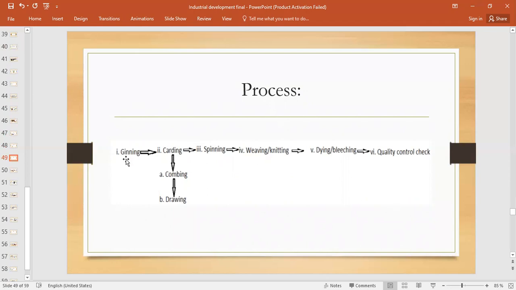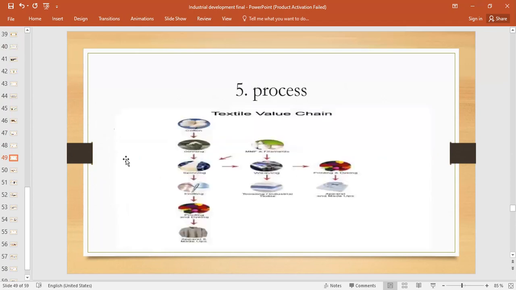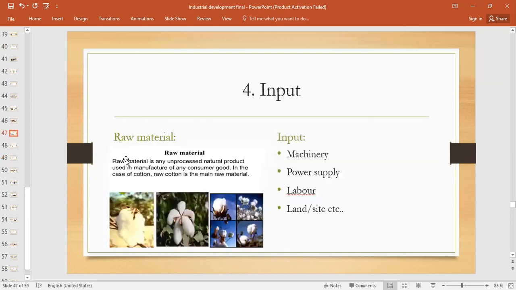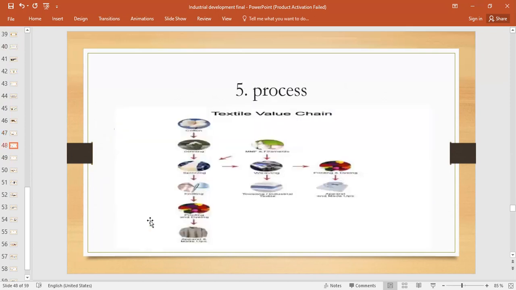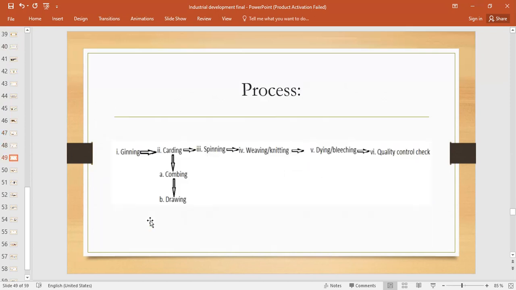And before ginning, that is the plucking of the raw cotton from cotton fields. After that, what is ginning basically? It's a process in which seeds are separated from cotton balls, right? Like if I show you, for example, here we have seeds in these cotton balls. These are cotton balls, or raw cotton, you can also say. So in the ginning method, these seeds are separated from cotton balls, right?